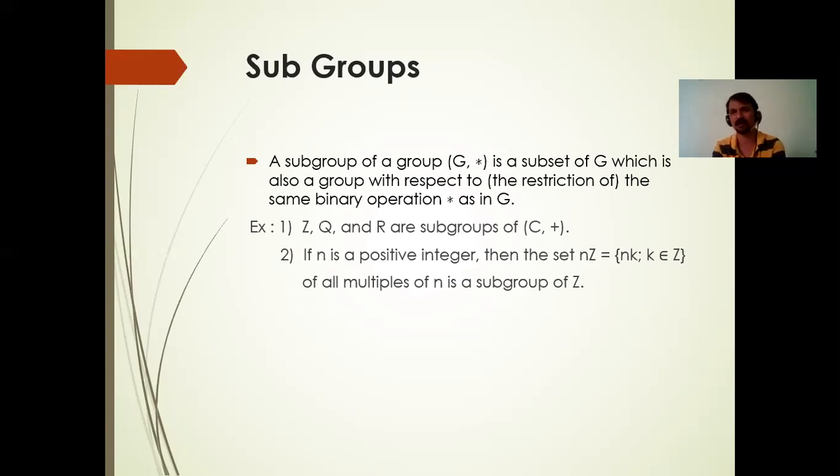So integers, rational numbers and real numbers are subgroups of the complex numbers. If n is any positive integer, then the set nZ equals nk, where k belongs to Z, meaning all the multiples of n, is also a subgroup of Z. So this is regarding groups and subgroups. In this class we discussed what a group is, what an abelian group is, and what a subgroup is.